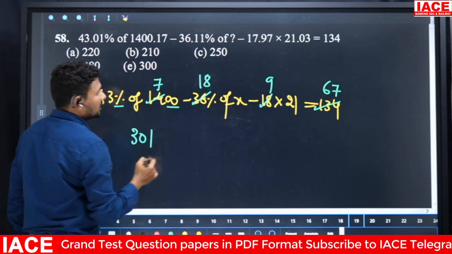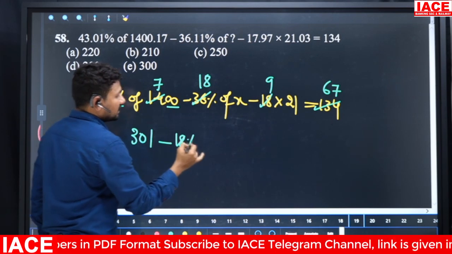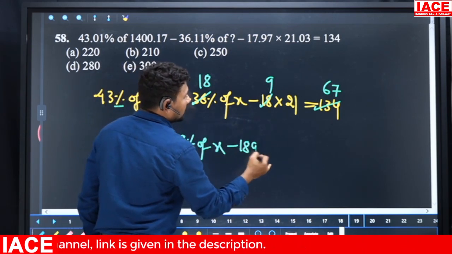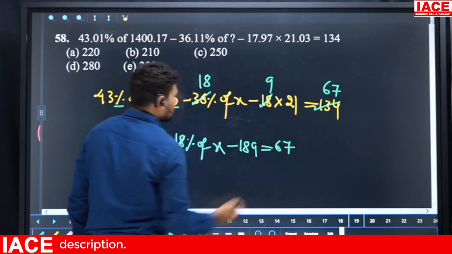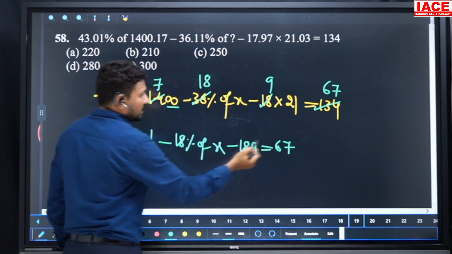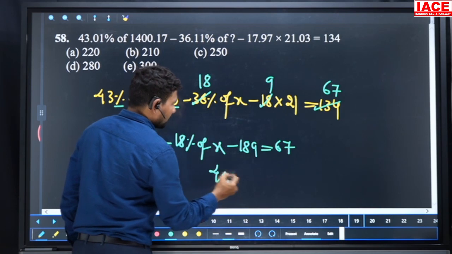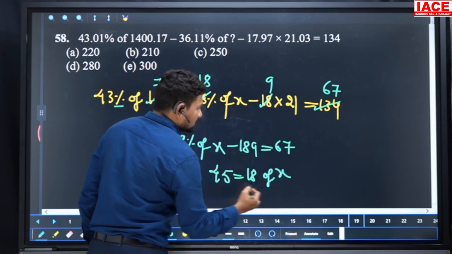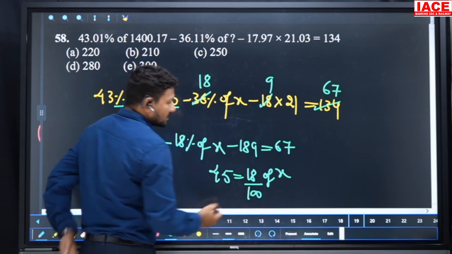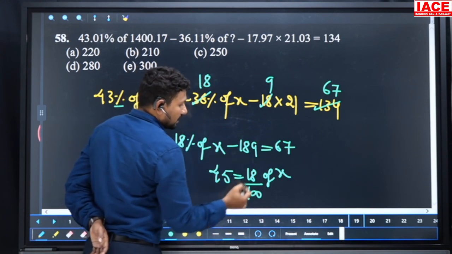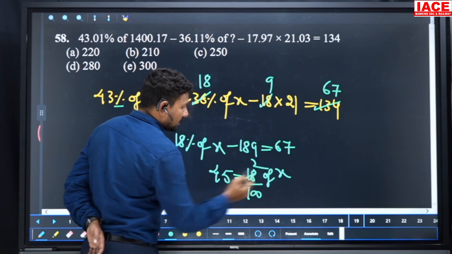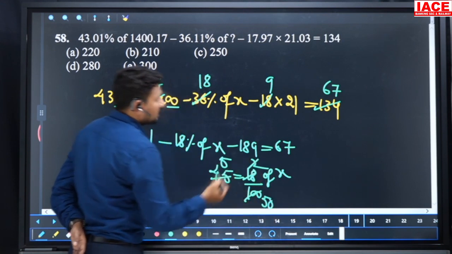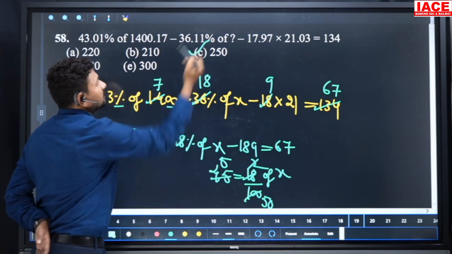It is equal to 301 minus 18 percentage of x, and 9 into 21 is 189, which is equal to 67. If we simplify 301 and 180 and 67, we'll get 45, which is equal to 18 percentage of x. 18 percentage of x we can write as 18 by 100. Cancel the numbers here. So 3, 9 twos are, and 9 fives are, and 2 to 50, 50 times 5 is 250. Our option is C.